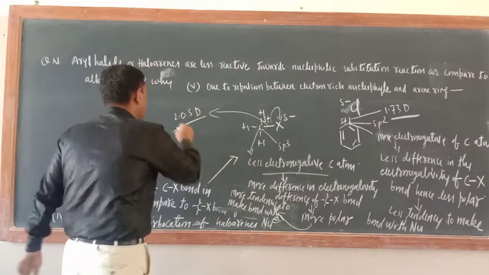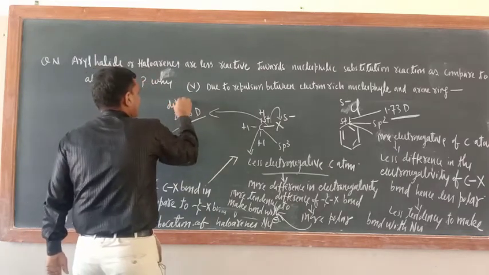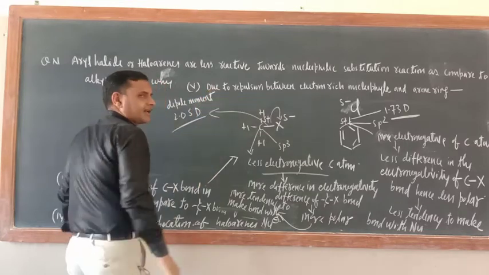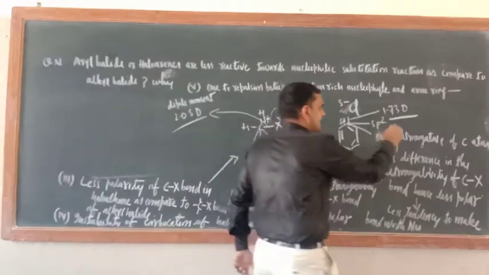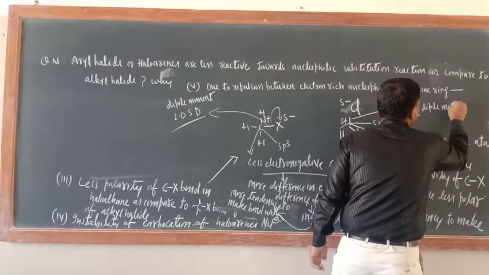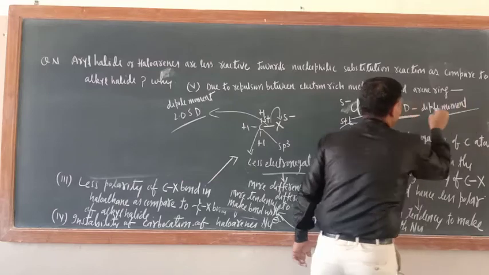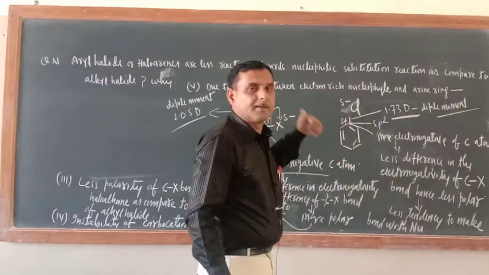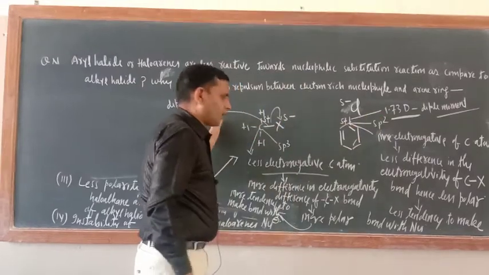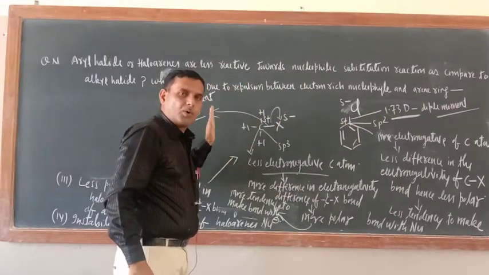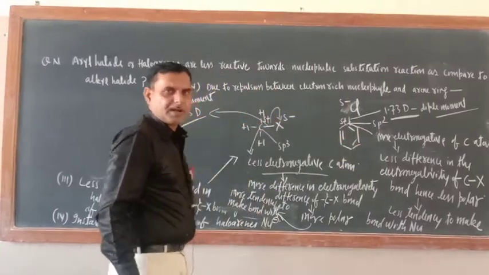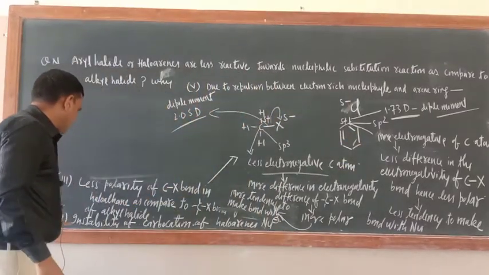Dipole moment. So greater the dipole moment, greater will be the polarity. And this is also dipole moment. So what is the meaning of this one? Polarity. Greater the dipole moment, greater will be the polarity. So here less polarity, here more polarity. More polarity, more attack of nucleophile. Less polarity, less attack of nucleophile. Over. This point is also over.